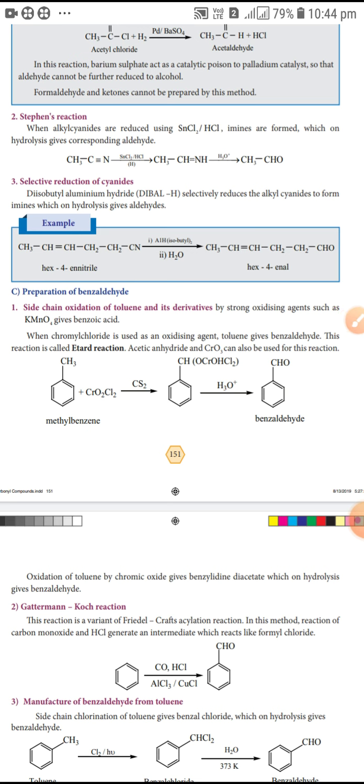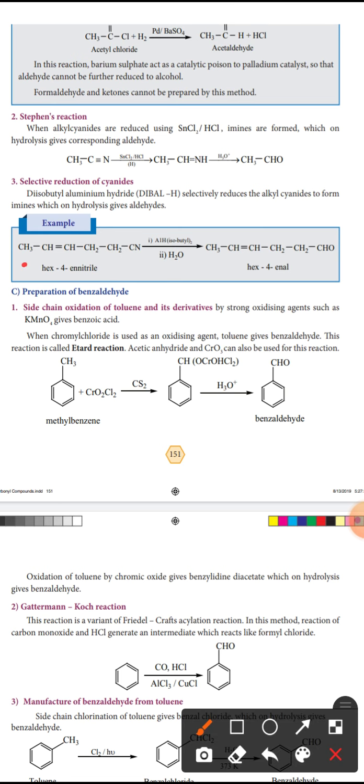Next reaction is a selective reduction of cyanide. Selective reduction of cyanide means we are selecting the substance diisobutyl aluminum hydride. Okay, so the selective substance is diisobutyl aluminum hydride.